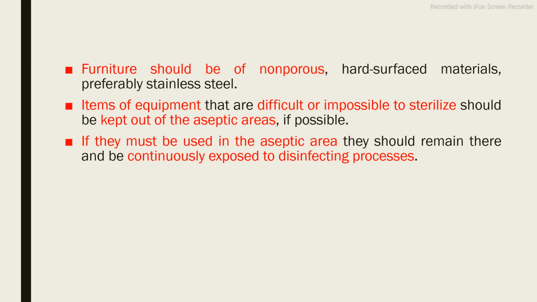And if they are a must in the aseptic area, suppose you cannot avoid the entry of this type of equipment or furniture, then it must be continuously exposed to disinfectant processes. Continuously you have to go for disinfection, so that viable microorganisms are not present in the porous material.